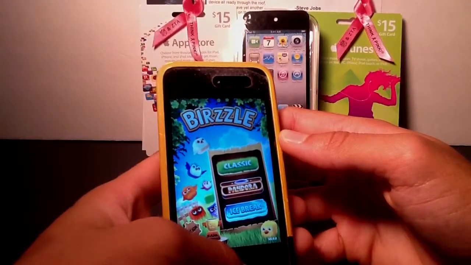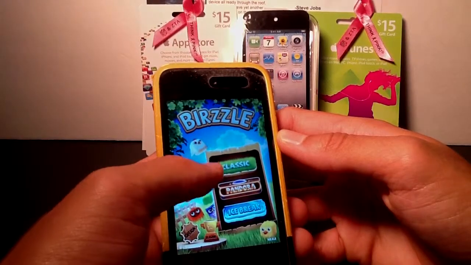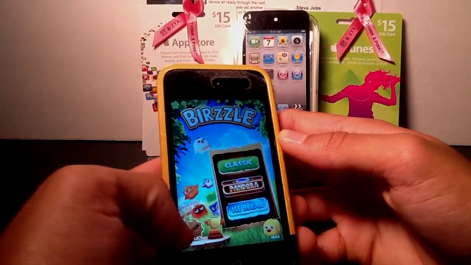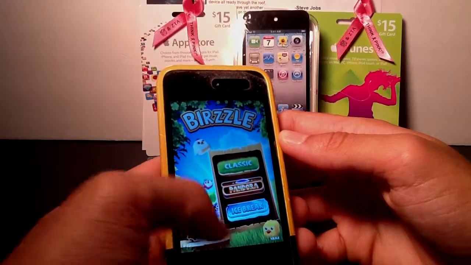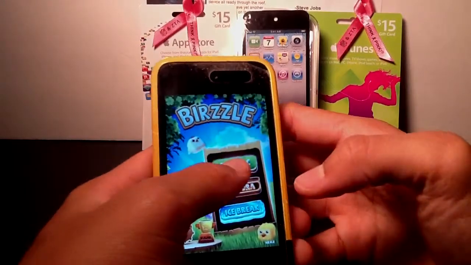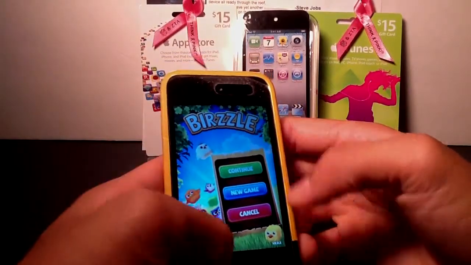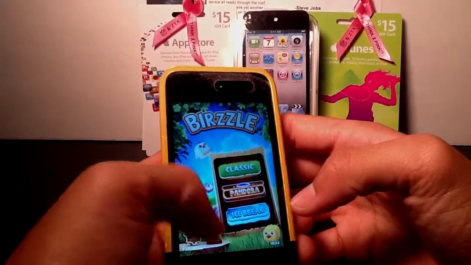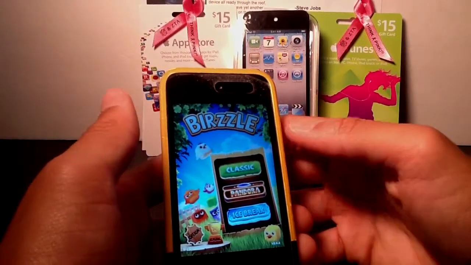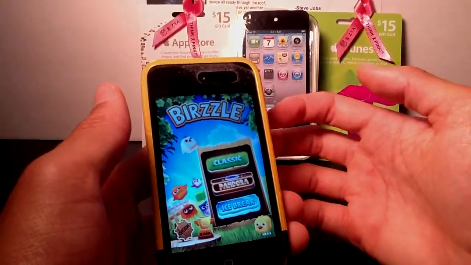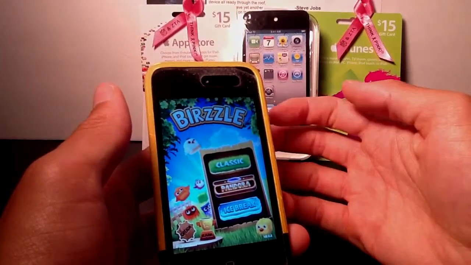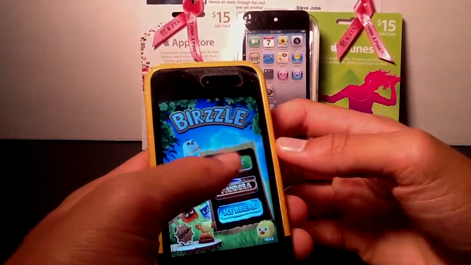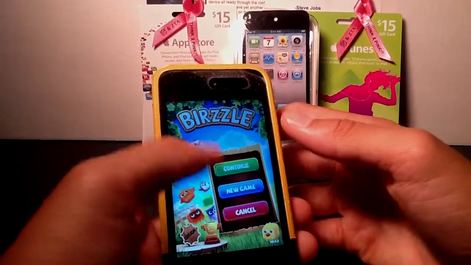Right here on the home screen, you're going to have a few different options. You're going to have Classic, Pandora, Icebreak, Options, and Rank right down there. We're just going to hop right into the classic mode. The other two, really quickly, are game modes. So Pandora is where you're going to be trying to attain this item that's a surprise at the end of the level. And then Icebreak is just like another game mode of the one I'm about to show you.